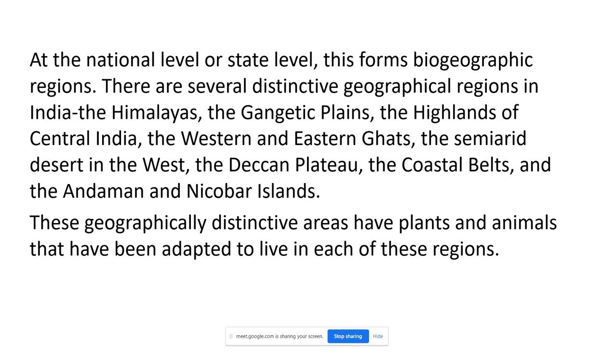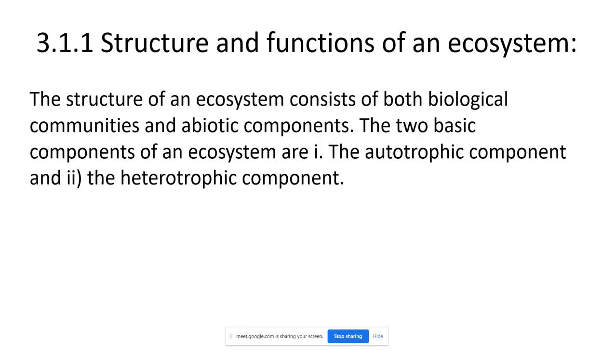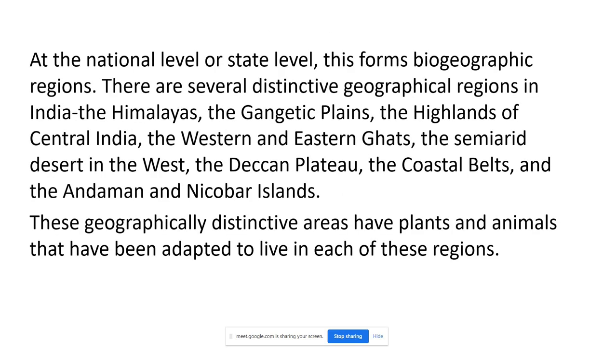Is this clear to you or not? Now everybody knows what an ecosystem is. If you have any question, you can ask. So this was the definition of ecosystem, and I have given you some examples.